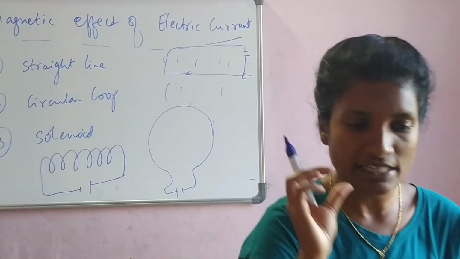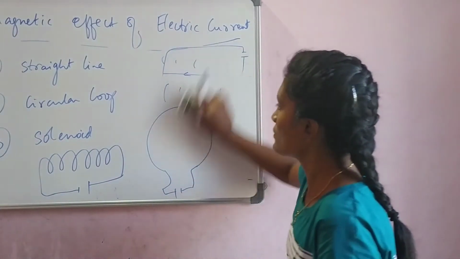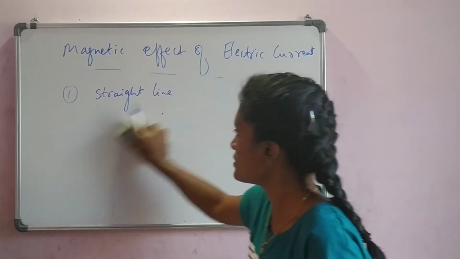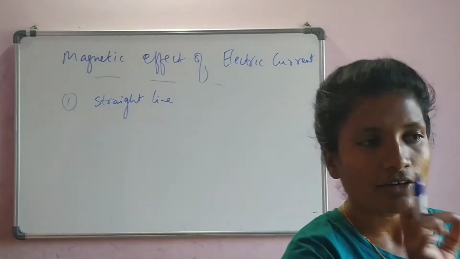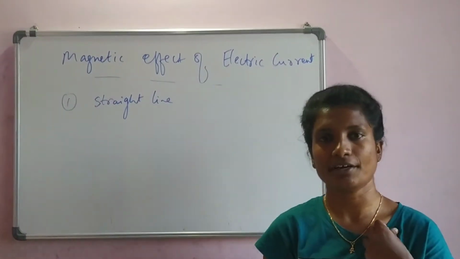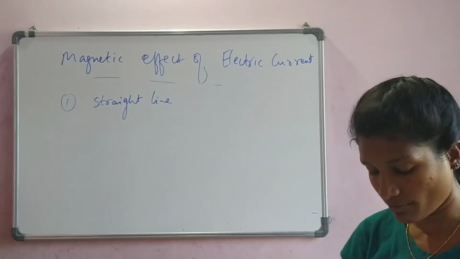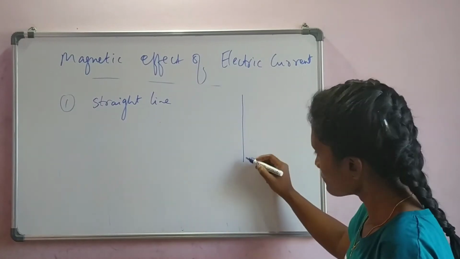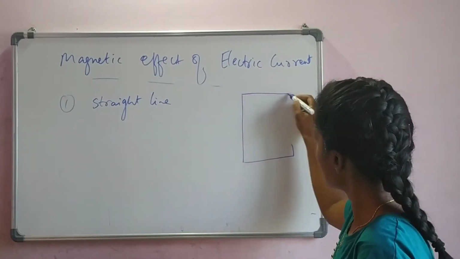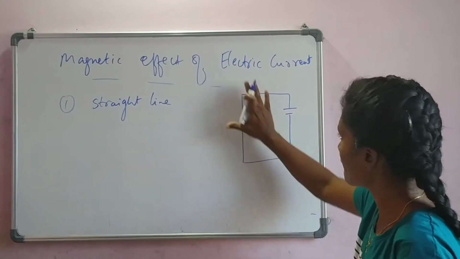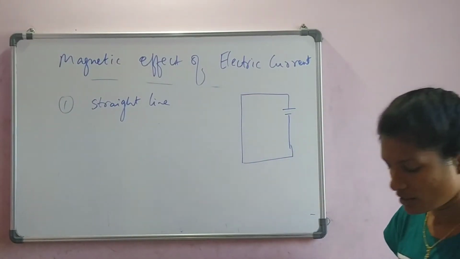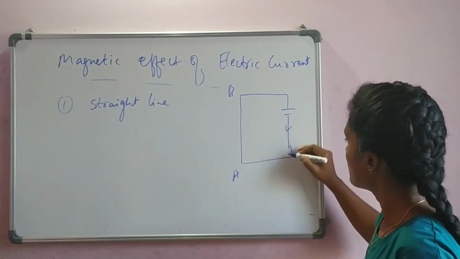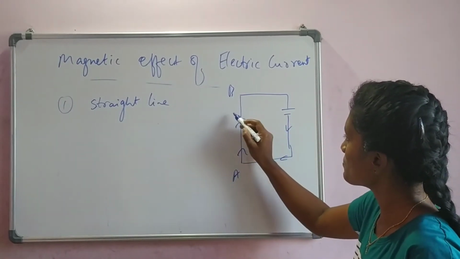Let us take each case and understand. First one, taking a straight conductor or a straight line of wire, how is the magnetic field going to vary? Now I take this current wire like this and I connect it to a battery here. You only assume this straight line. Now, let us say this is A, this is B. Start supplying the current. So what can you experience?